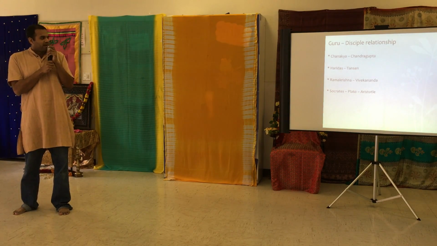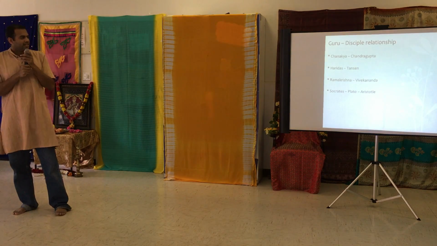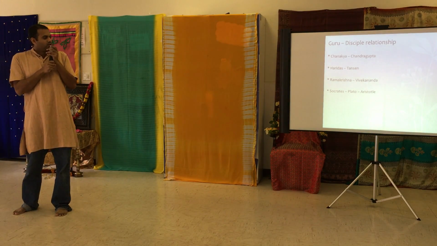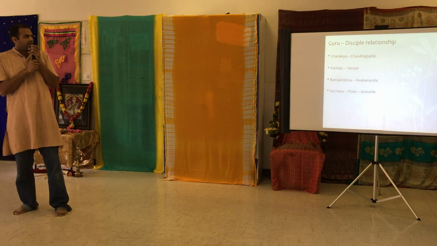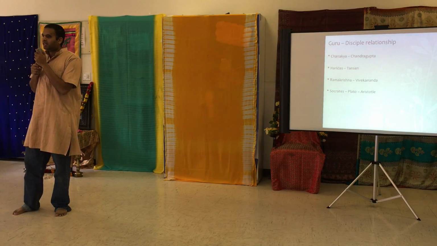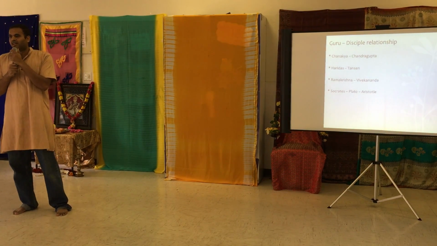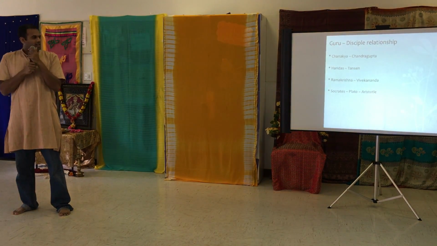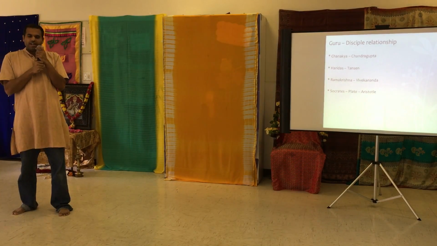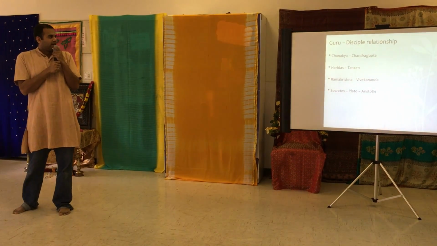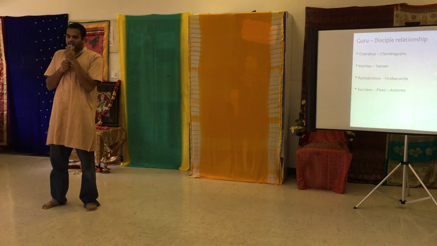Next is the example of Haridas and Tansen, an example of the guru-disciple relationship in music. Haridas was a great musician, a music teacher in medieval India, and he was a devotee of God. He used to live in a small hut in a village.